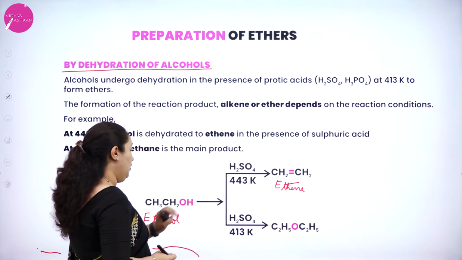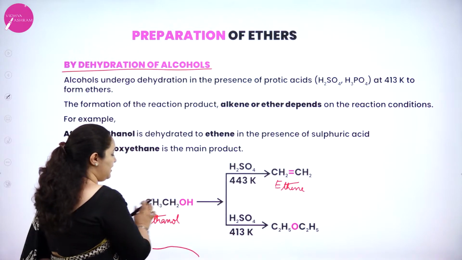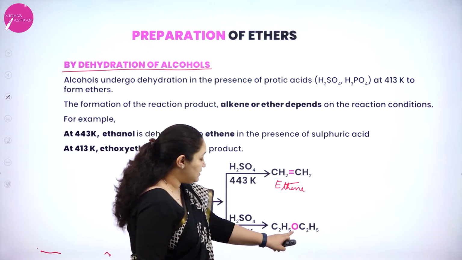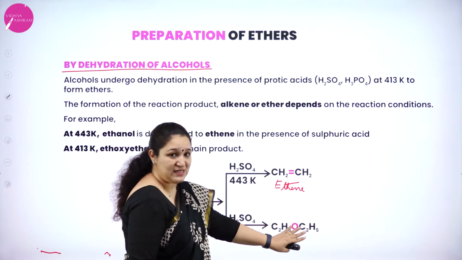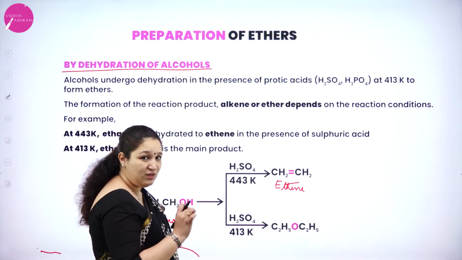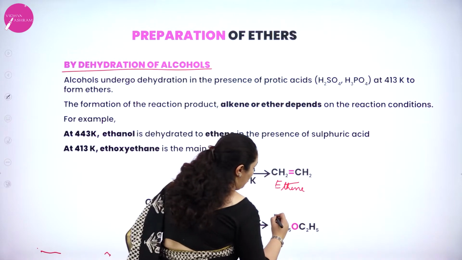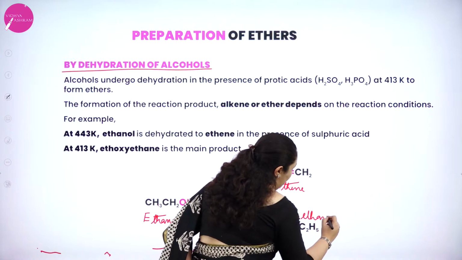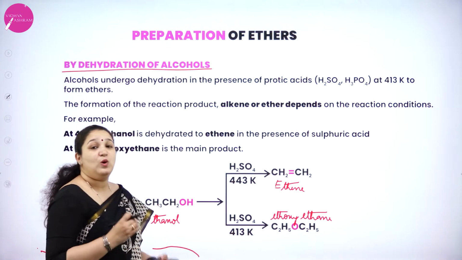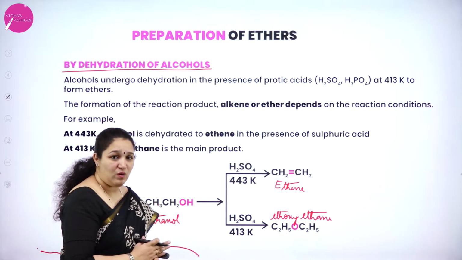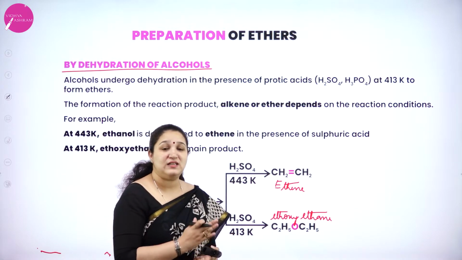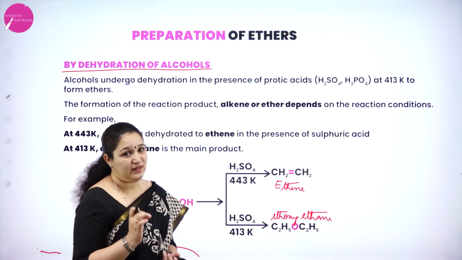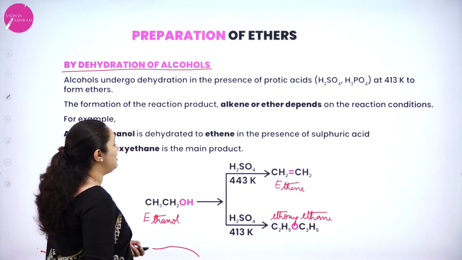So what is happening here? We have the CH3CH2 group, which together I have written as the C2H5 group. So we have C2H5O C2H5, an ether which is formed again by dehydration itself, and the name of this compound is ethoxyethane. So we can prepare ether by using alcohols and treating them with sulfuric acid at 413 Kelvin. You should be very careful while writing the temperature. Now we learn the mechanism of this reaction.